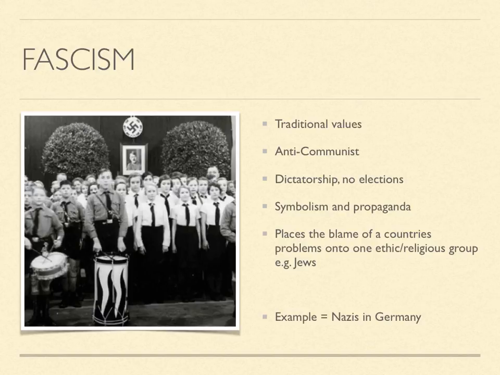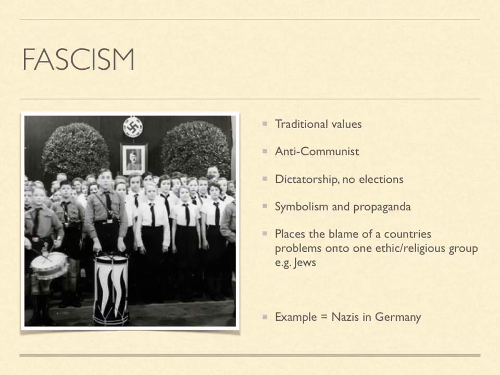Now, fascism is based on traditional values, so Hitler, as the leader of Germany, wanted to bring back traditional German values, German music, German culture, lots of children, all those kind of things, like women staying at home. These traditional German values were a big part of how the fascists sold themselves to the German people.